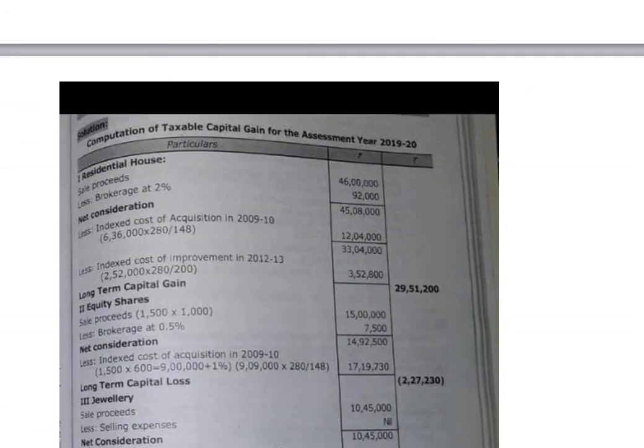Here also you have to apply the index because the purchase and sale difference is more than 1 year. Equity share is a financial asset, so you have to compare whether purchase and sale are more than 1 year or less than 1 year. More than 1 year is treated as long term, less than 1 year as short term. So here it was sold in January 2018-19 and purchased in April 2009. Obviously the difference is more than 1 year, so treat it as a long-term capital asset. So you need to apply the index.